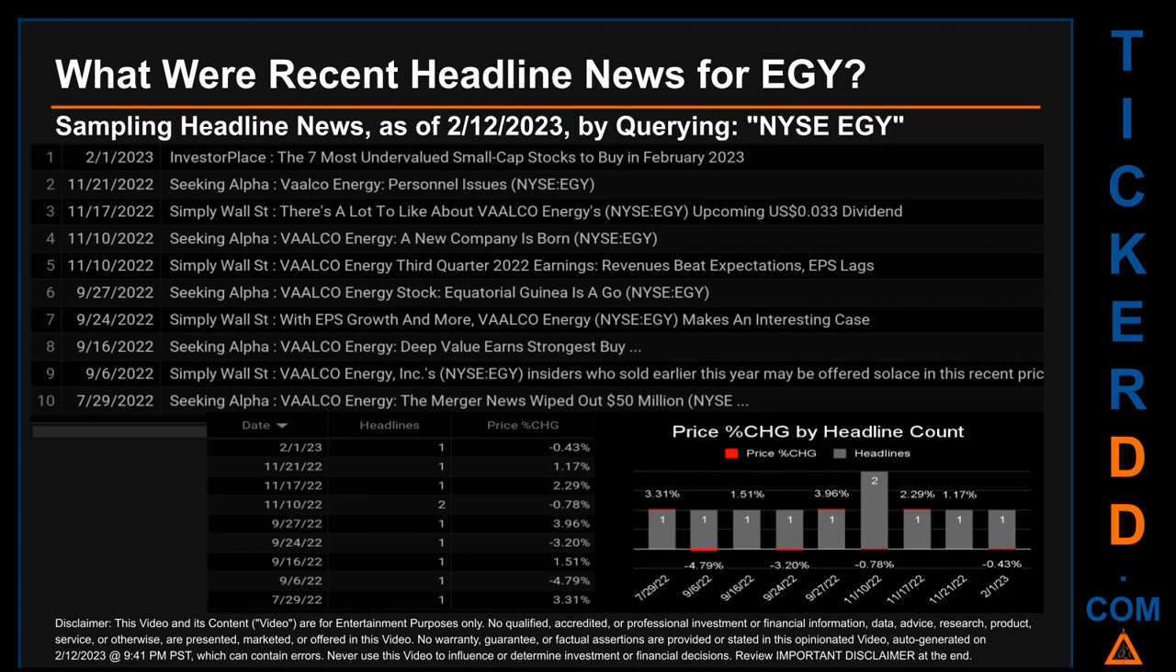The latest publication was Wednesday, February 1, 2023, when Investor Place published the headline that read, "The 7 Most Undervalued Small Cap Stocks to Buy in February 2023." The oldest publication was on Friday, July 29, 2022, 7 months and 14 days ago, when Seeking Alpha published the headline that read, "Valco Energy, the merger news wiped out $50 million, NYSE."